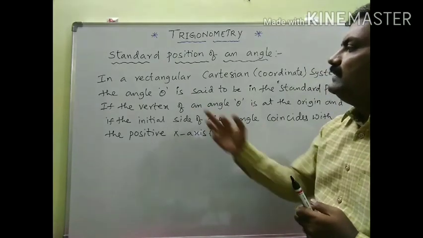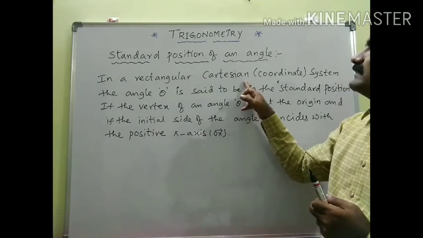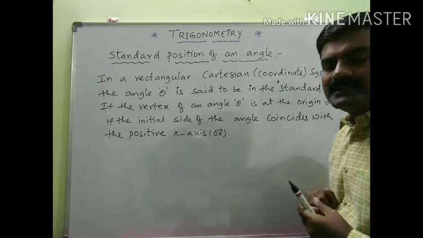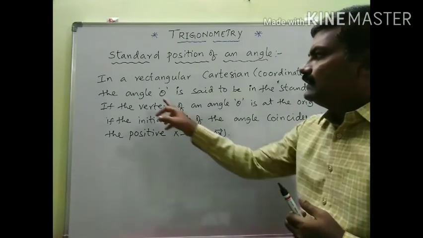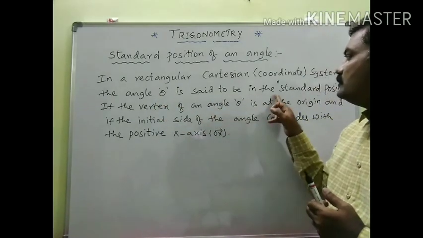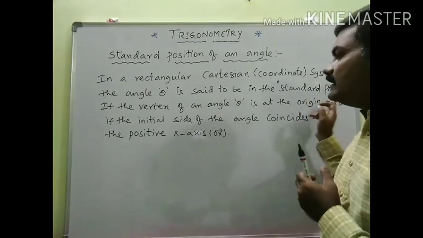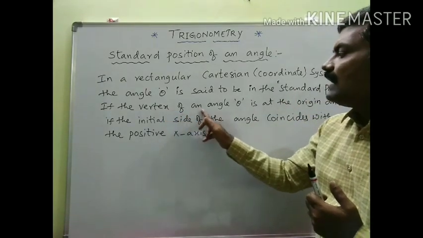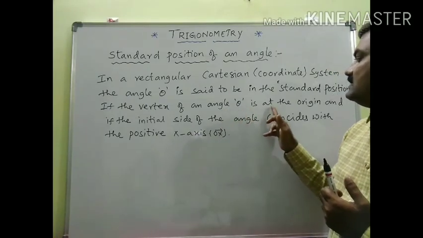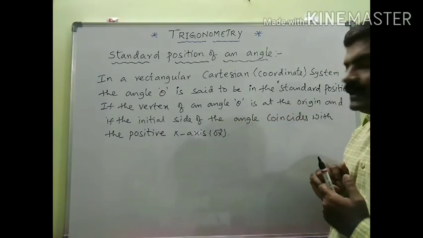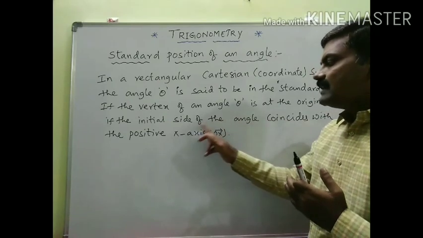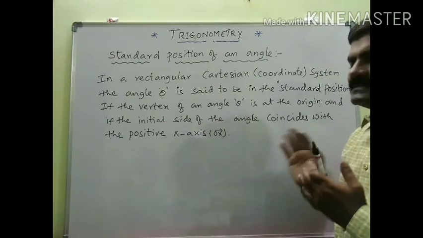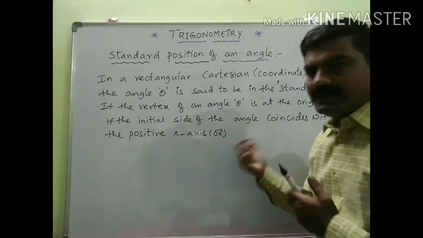So see here, in a rectangular Cartesian coordinate system, the angle theta is said to be in the standard position if the vertex of the angle theta is at the origin, and if the initial side of the angle coincides with the positive x-axis, that is the OX ray.